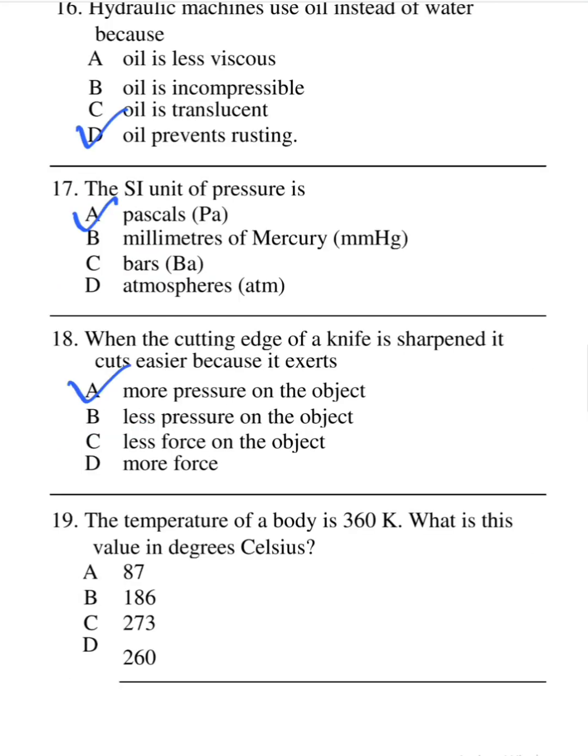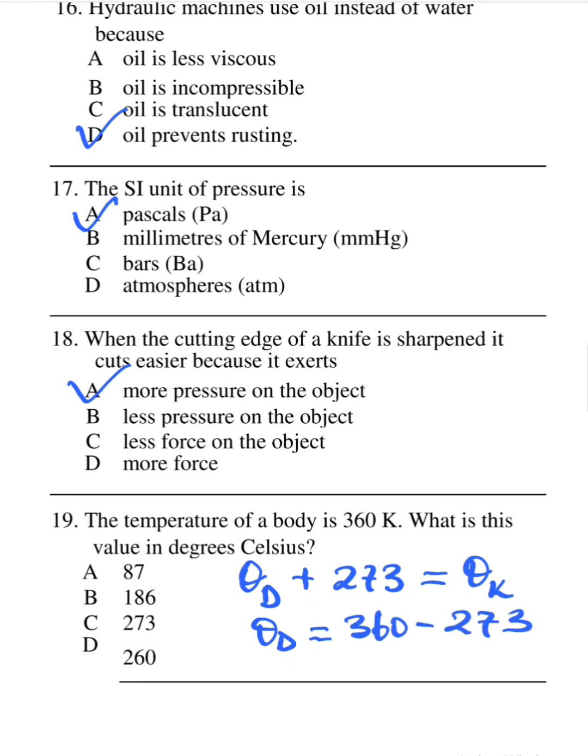In number 19, the temperature of a body is 360 Kelvin. What is this value in degrees Celsius? Temperature in degrees Celsius plus 273 would always give the temperature in Kelvin. So the value of the temperature in degrees Celsius should be equal to the value in Kelvin, which is 360 minus 273, which gives 87 degrees Celsius, corresponding to option A.